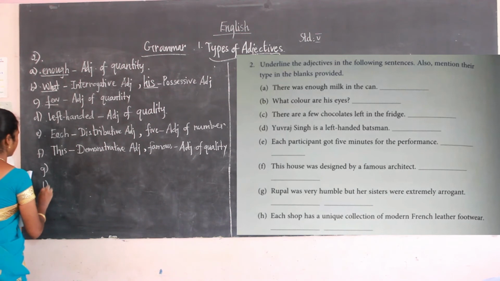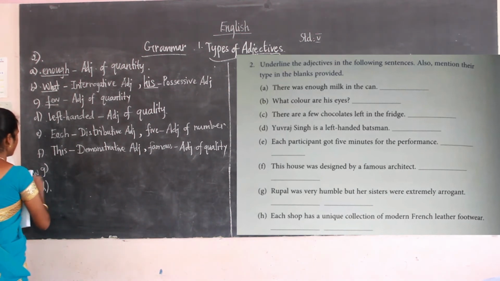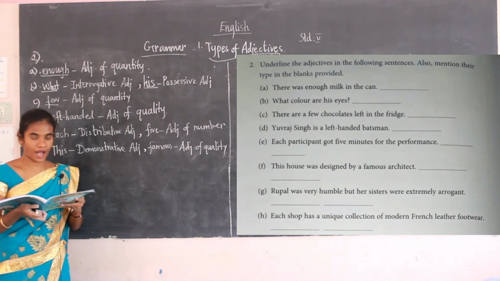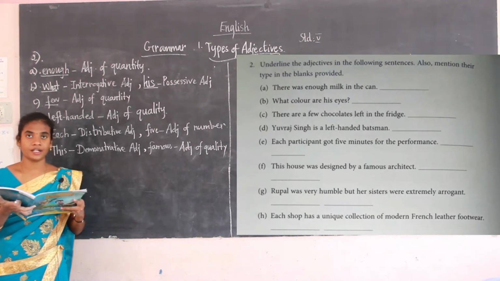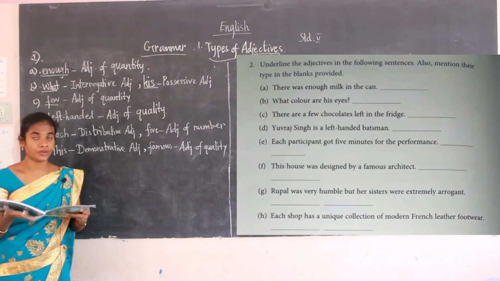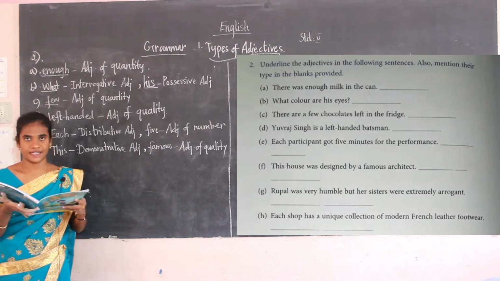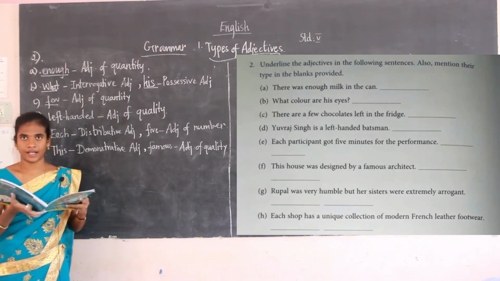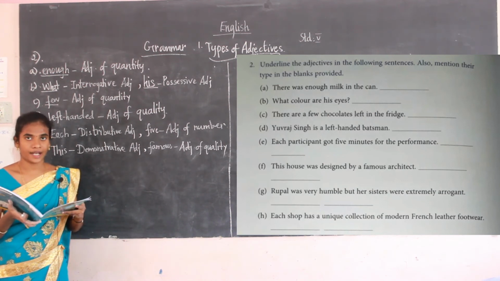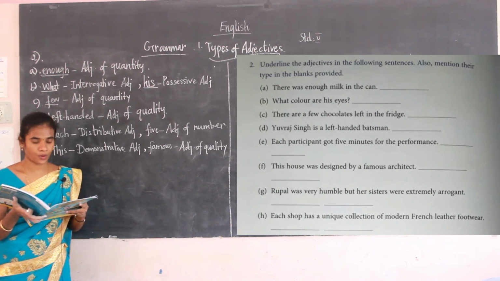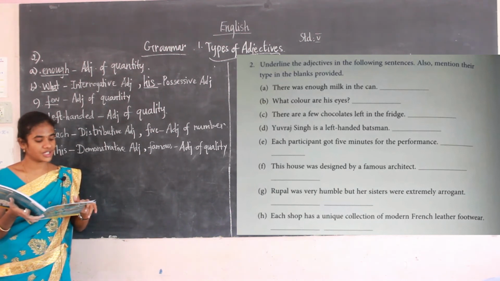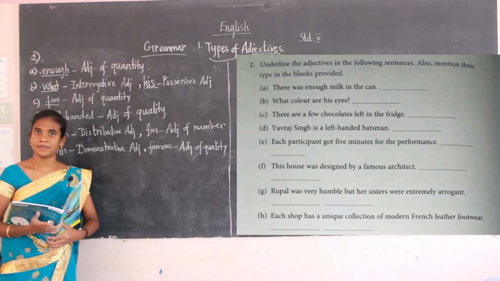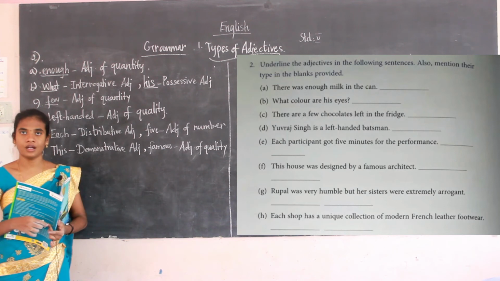G and H are the homework for you. Okay, so you have to do G and H as the homework. You have to underline the adjective, and for the underlined adjective you have to write the type of adjective in the space provided here. With the help of this you have to do it. So students, please copy down these things in your notebook.